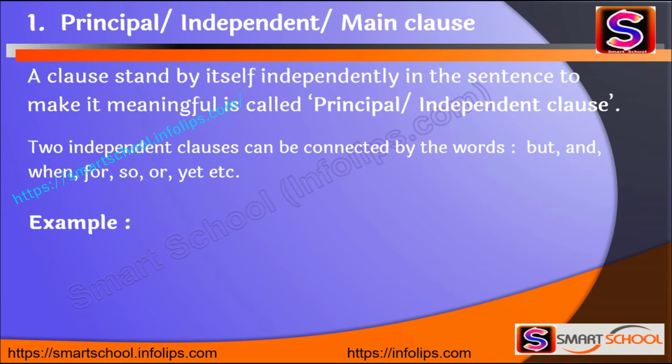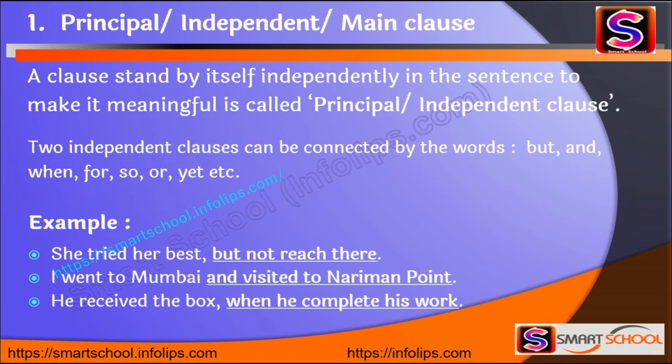Let's see some examples of the principal clause. She tried her best but not reached there. So in this sentence, "but not reached there". I went to Mumbai and visited Nariman Point. He received the box when he completed the work. In this sentence, "when he completed his work".